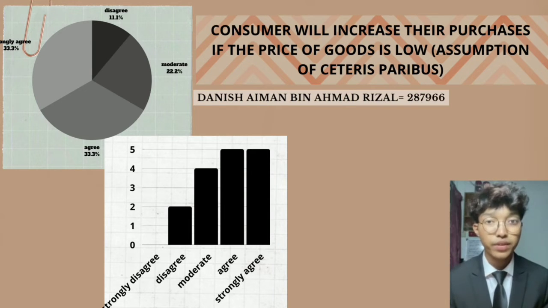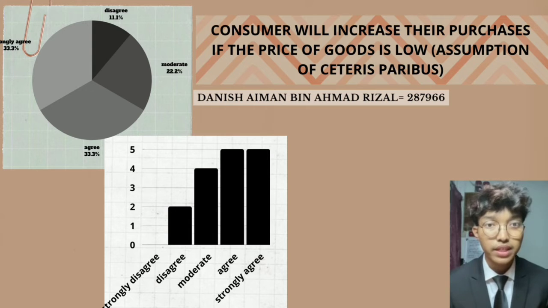I will present our next topic regarding consumers will increase their purchasing if the price of goods is low, assuming ceteris paribus. As you can see from the graph on the slide, both strongly agree and agree show the same result, which is 33.33%, and it is the highest among others. The main reason is that by assuming ceteris paribus, the lower the price of a good, the higher the demand for that good. Other than that, the lowest percentage is strongly disagree, that the purchase is increased when the good is low priced.